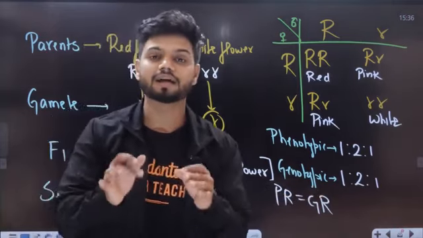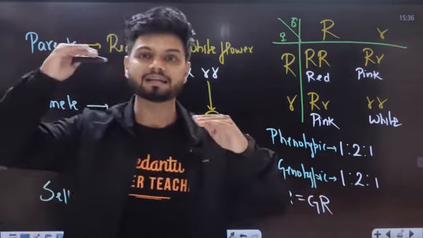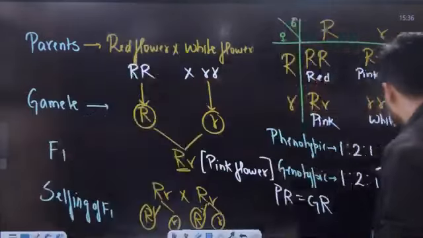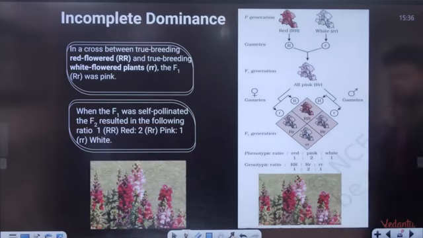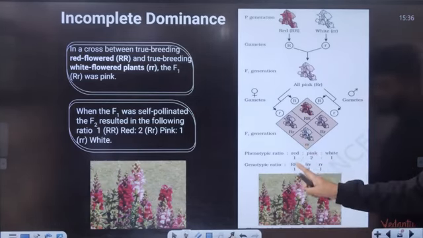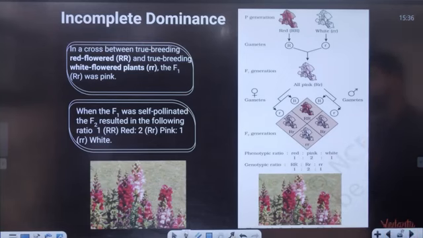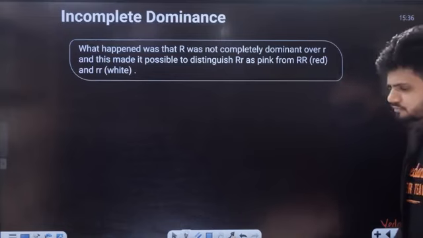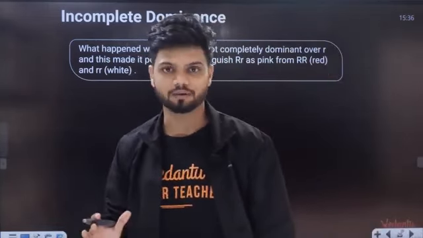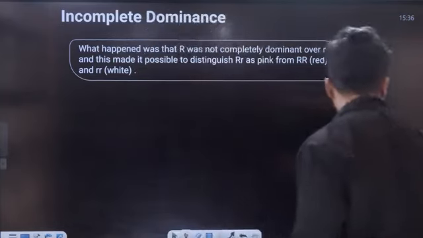And this is called as your incomplete dominance, where one allele is incompletely dominant over the other allele. Okay, see here, it's given in NCERT also. Red, white, gametes, F1 all pink. Selfing of F1, then we get red, pink, white, 1:2:1. Genotypic 1:2:1 is the genotypic ratio. Both are equal here. So here we learned that one is incompletely dominant over the other one. Clear, all of you, clear?